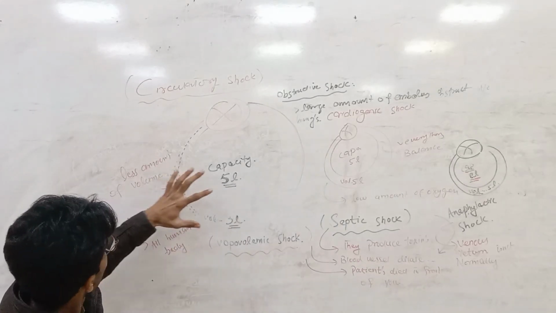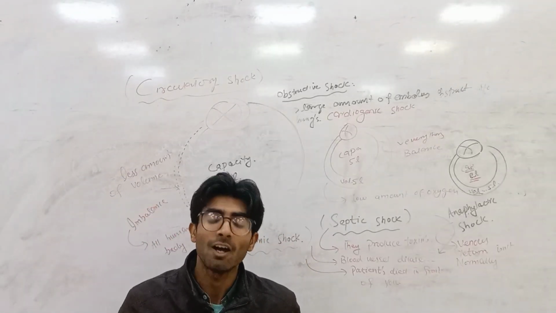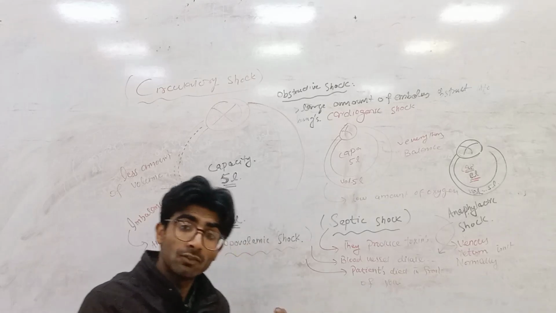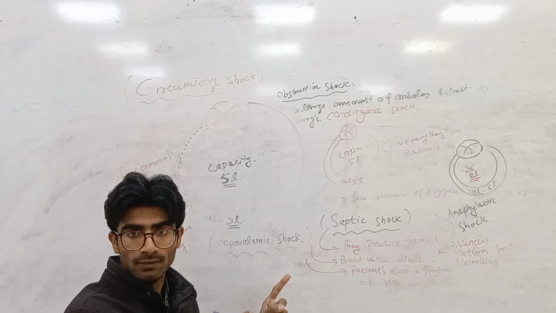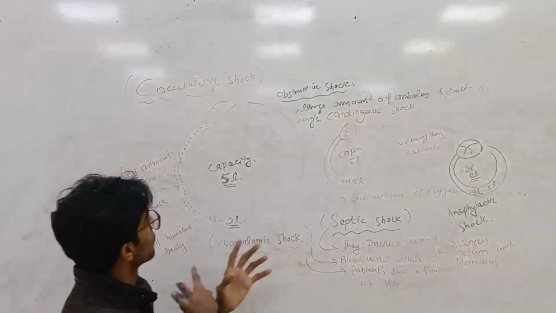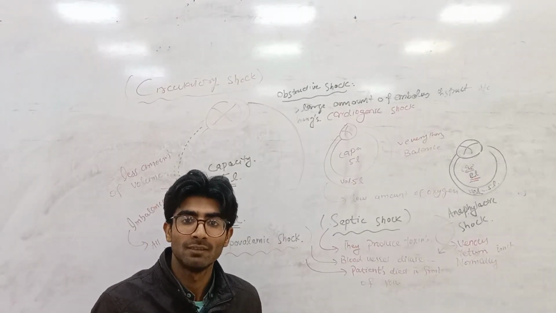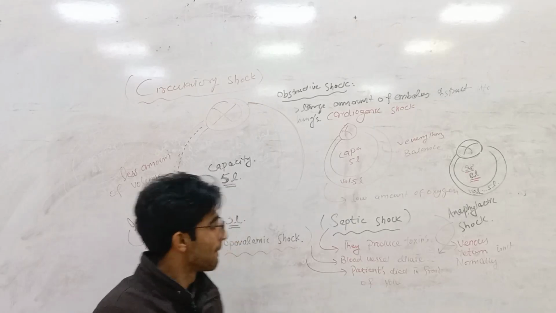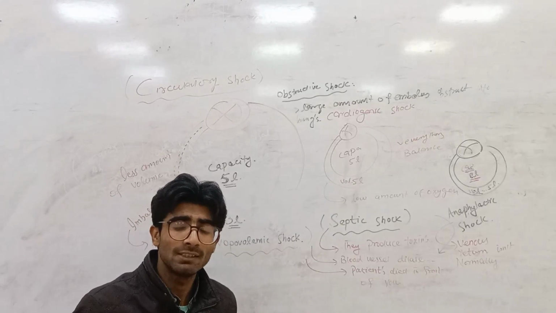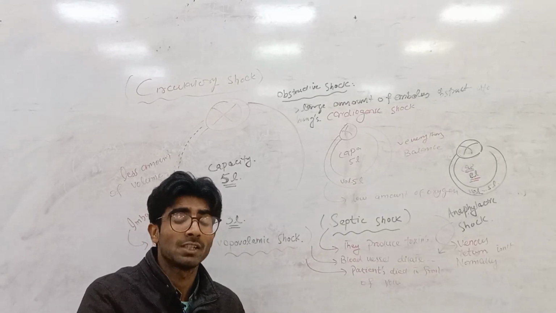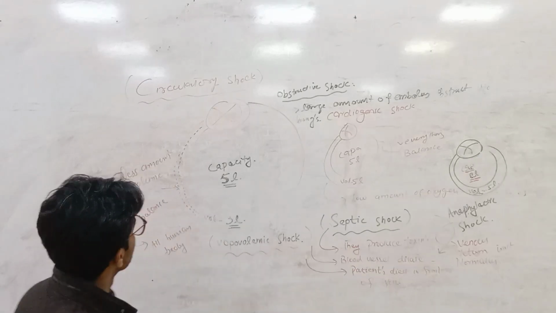Actually, in all types of shock there is mostly an output disturbance. What is output? Output is the abnormal condition of venous return into the blood. That's why these kinds of shock are produced, they affect the human body, and the body dies. You can treat this kind of shock, but sometimes the person doesn't survive. Mostly the person doesn't survive for long.